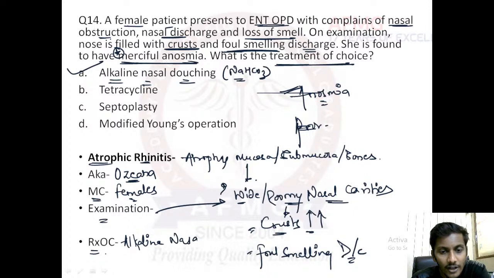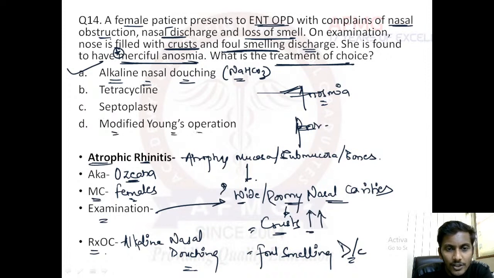It is the modified Young's operation. The surgery of choice would be modified Young's operation. Young's operation was previously performed. In Young's surgery, what we used to do was close one nasal cavity for 6 months and then do the same thing with the other nasal cavity. So alternately, we used to close both the nasal cavities. This was known as Young's operation.